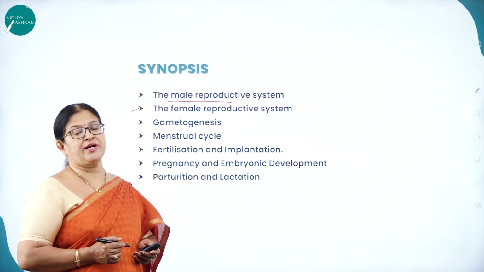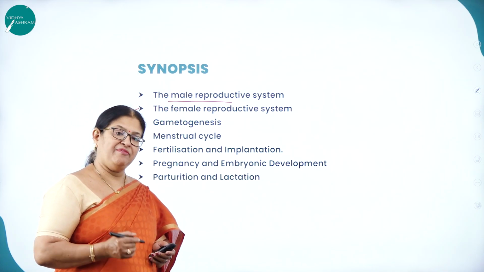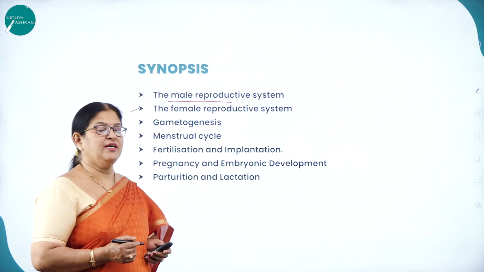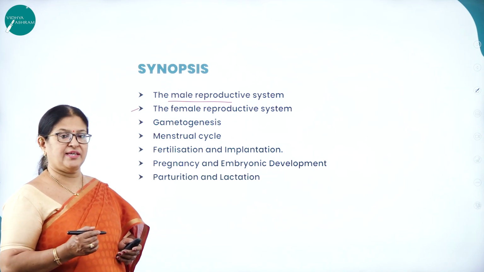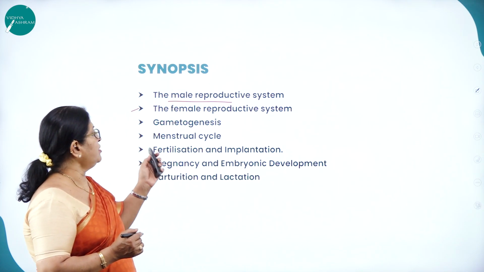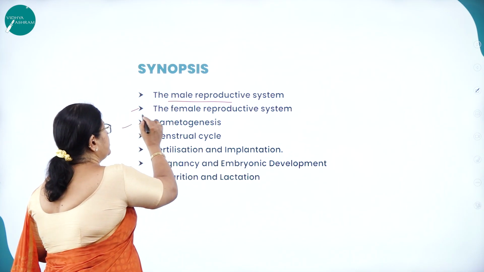Then the female reproductive system is located in the pelvic region, having a pair of ovaries, then fallopian tube, uterus, then vagina, then external genitalia. So that is about the female reproductive system.